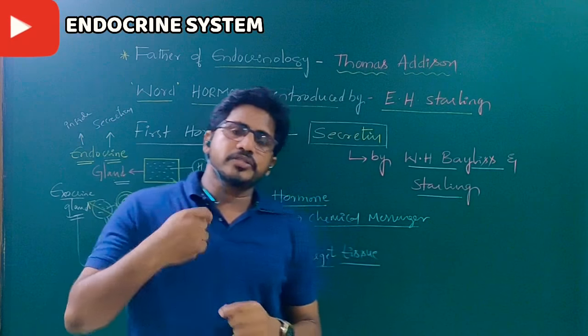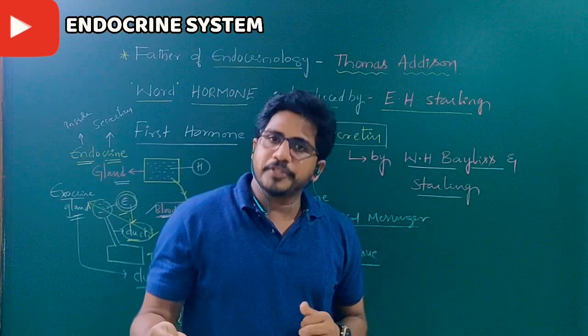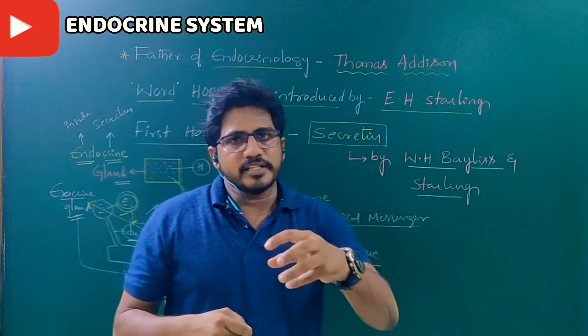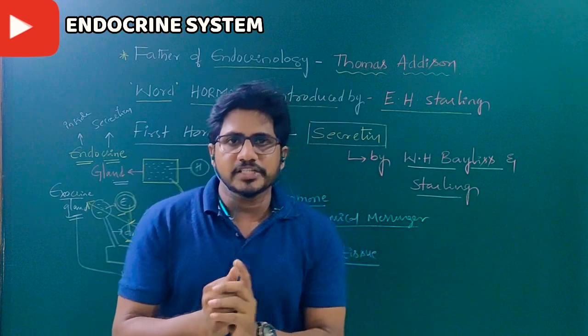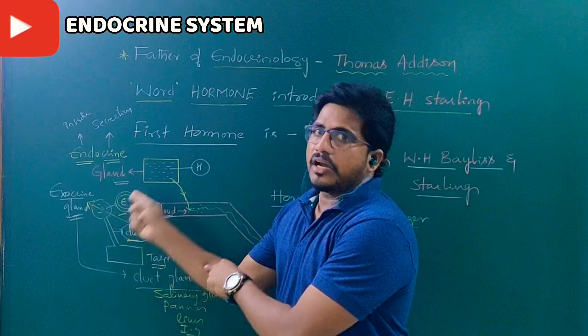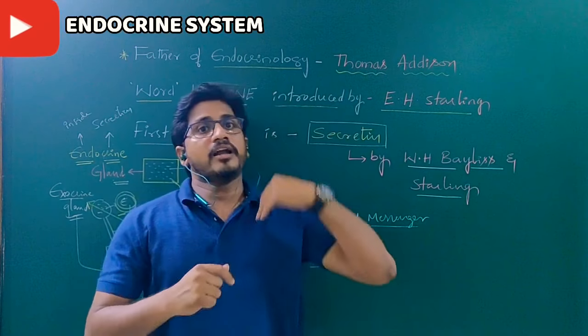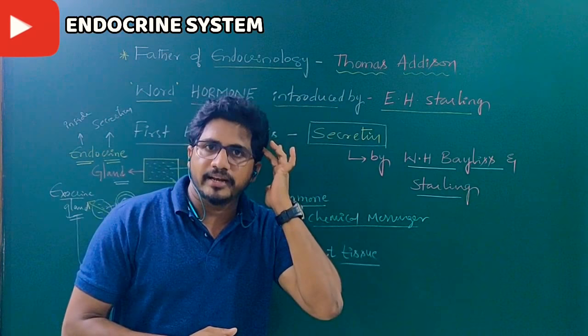Gastric juices like pepsinogen and pepsin, the activated form, act only on the stomach. Intestinal enzymes act only on the intestine. So enzyme actions are local, whereas hormone actions may be local and also non-local. Suppose so many hormones are secreted by the pituitary gland.